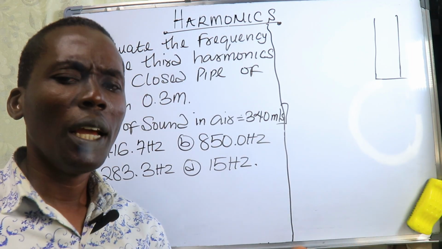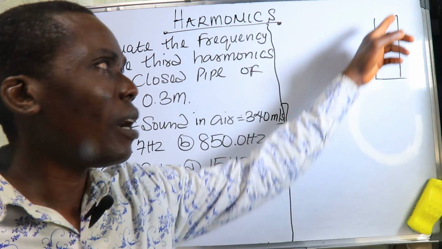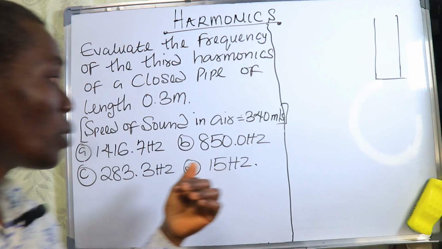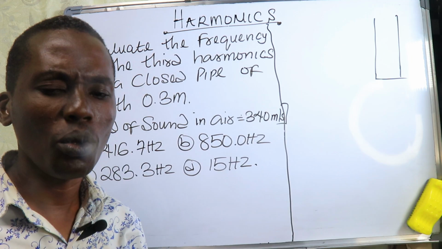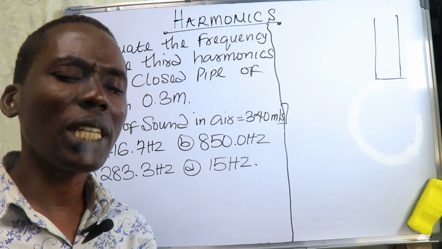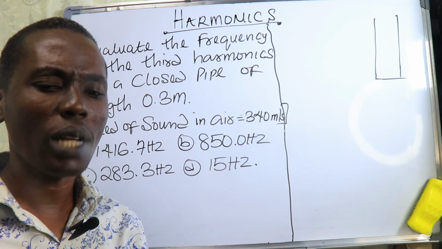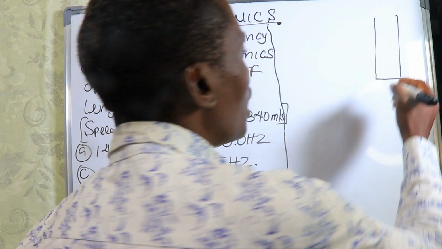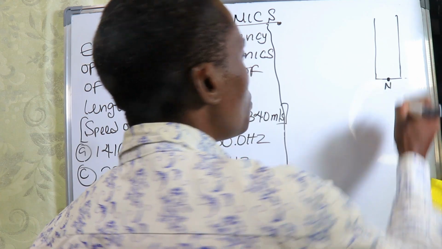Remember, I tell you say when we say a pipe dey closed, the pipe dey closed for either one of the ends, either for the up or for the down. And this question wey dem give us na question under closed pipe. So how we go take handle this closed pipe? Now, when sound go through any of this closed pipe, remember say e dey close at one end, and because e dey close at one end, when the sound enter, e go hit here and e go go back. So this place na node.